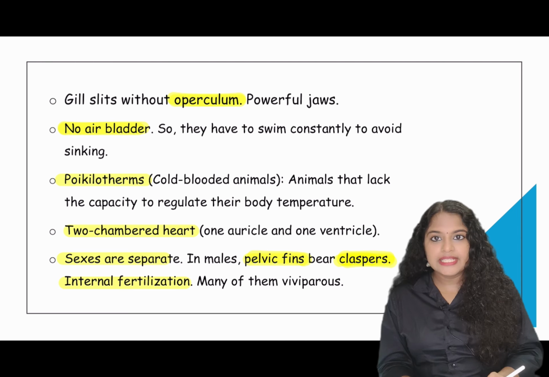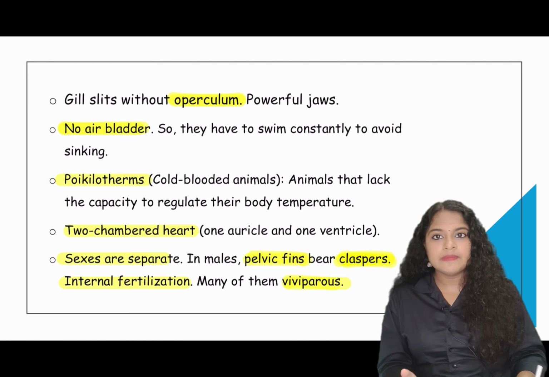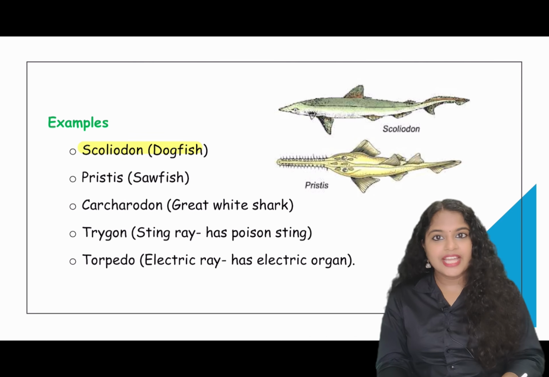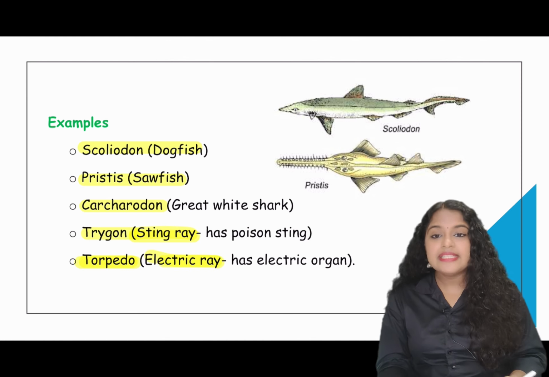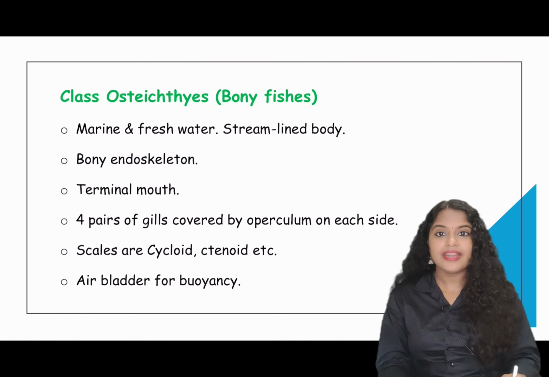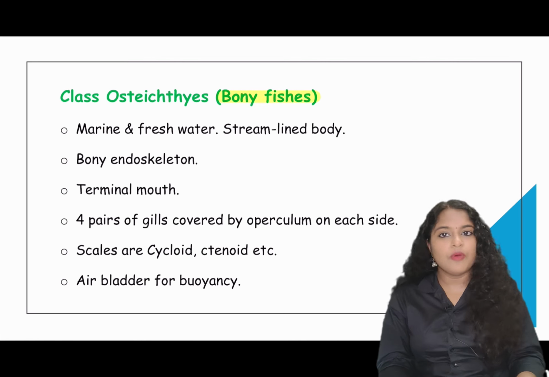They have internal fertilization and many of them are viviparous. What do you mean by viviparous? Organisms which give birth to their young ones. Examples are Scoliodon, that is a dogfish, Pristis, that is a sawfish, Carcharodon, that is the great white shark, Trygon, that is a stingray, which has poisonous stings, and Torpedo, an electric ray that has electric organs. Class Osteichthyes. Osteichthyes are bony fishes.